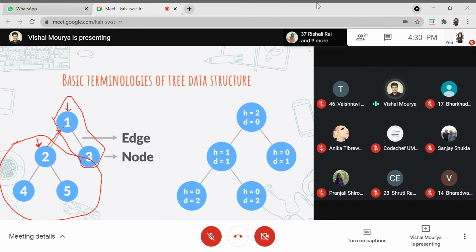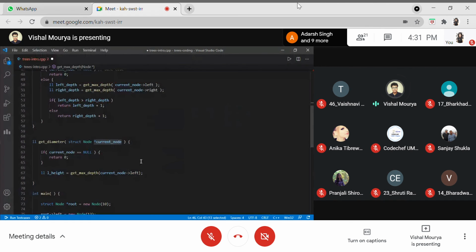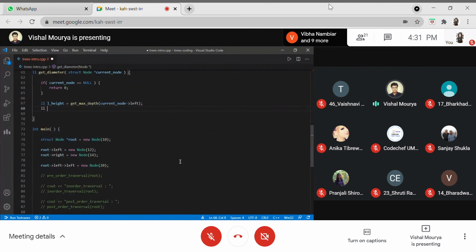We are storing it in one direction only, so we can only move in this direction. That's why whenever we did traversal, we went in this direction. So max depth will get the maximum depth for this particular tree, for whichever node we ask for, here the left subtree.